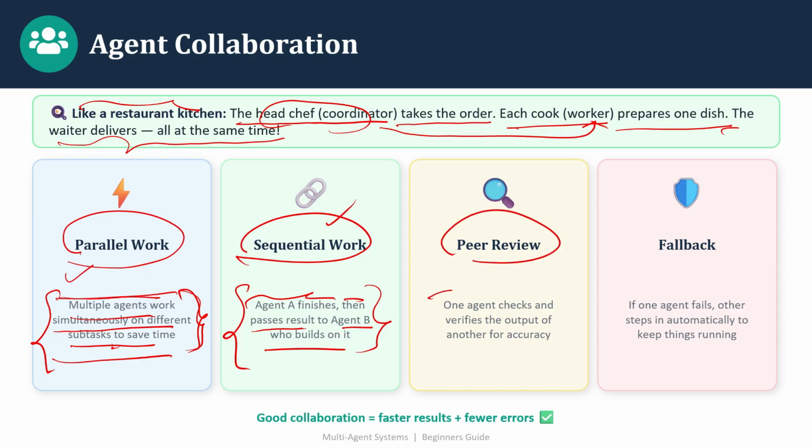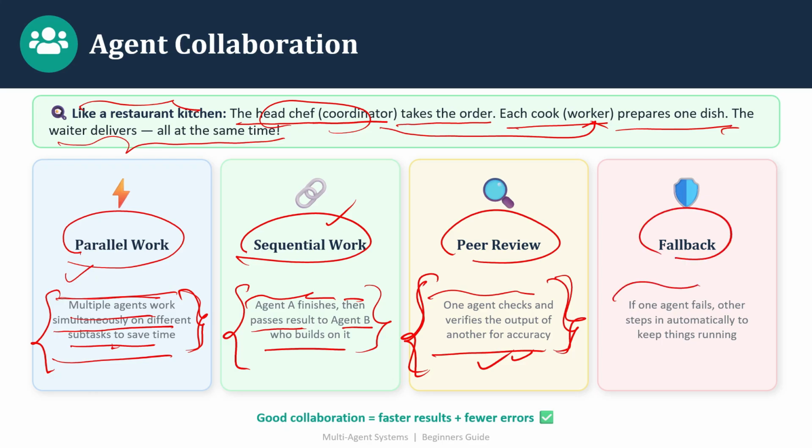Peer review: one agent checks and verifies the output of another for accuracy. Every agent is doing something and giving a result, and one agent can verify the result of another agent to make sure it is accurate or not. This is called peer review. And then we have a fallback: if one agent fails, others step in to automatically keep things running.